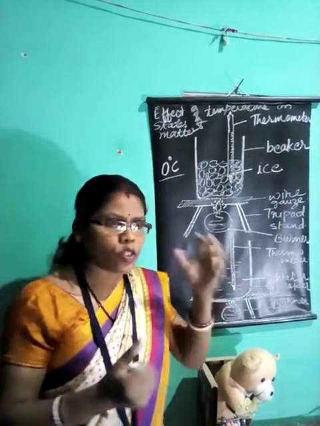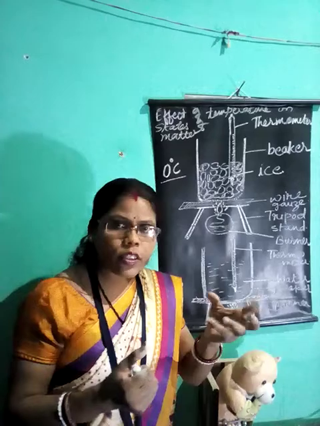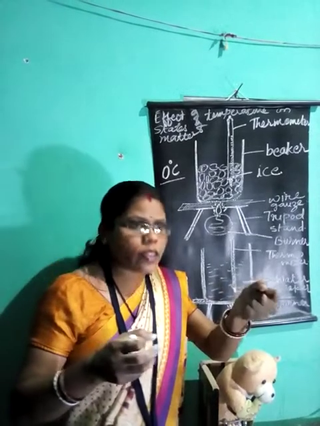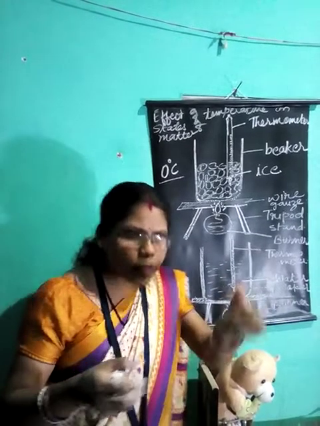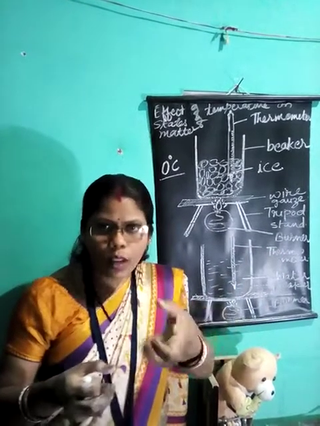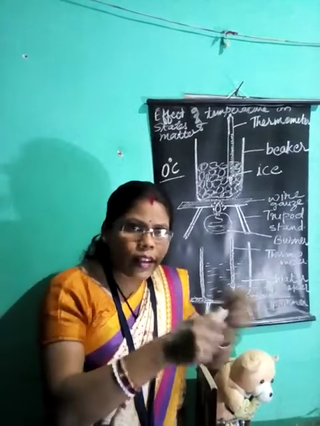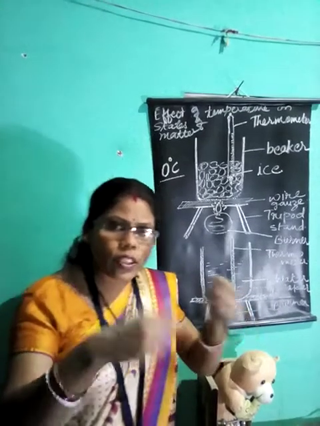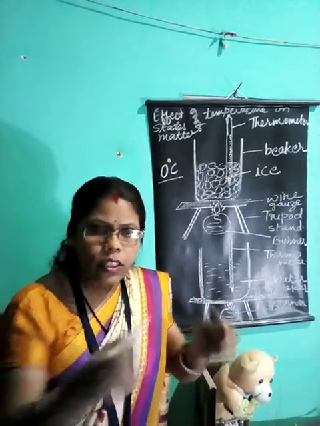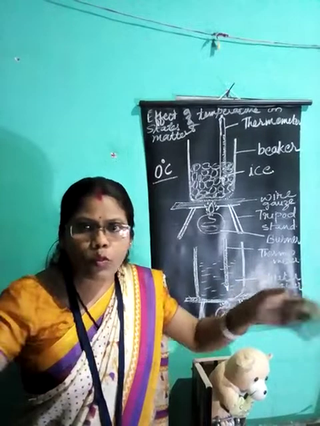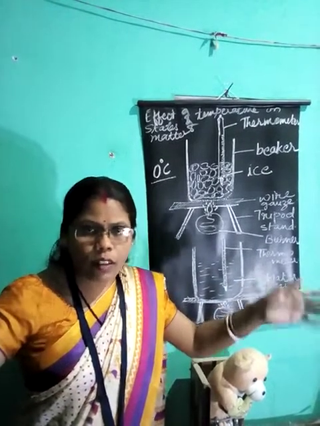What happens? You know that ice has particles. The particles of ice are absorbing this heat, and then their kinetic energy gets increased. When their kinetic energy gets increased, the space is increased, they move faster and farther away.